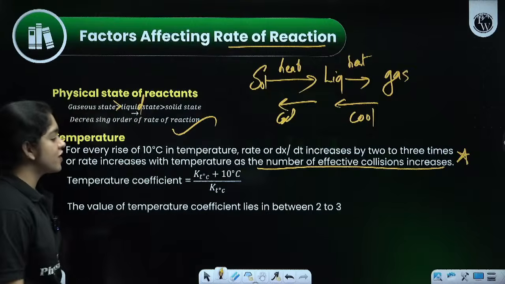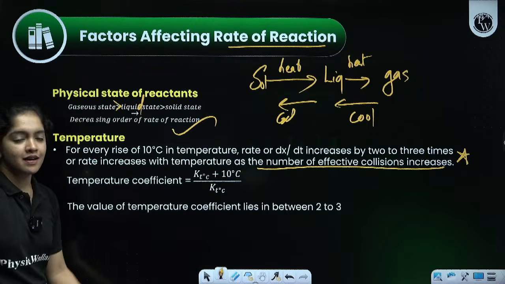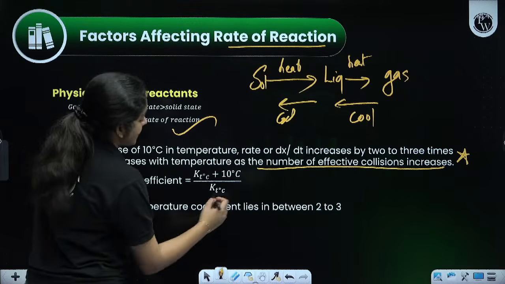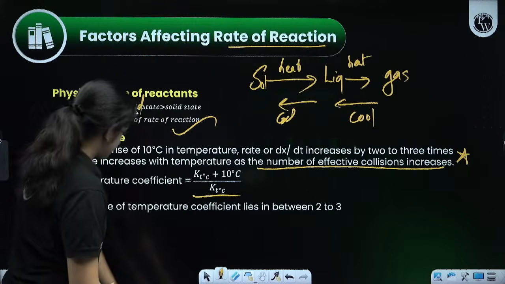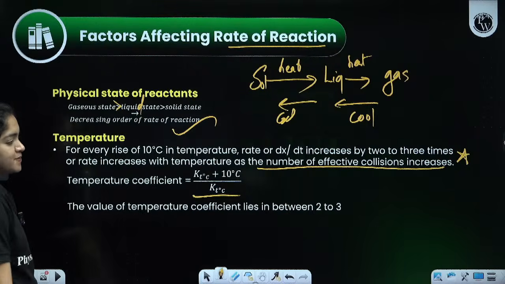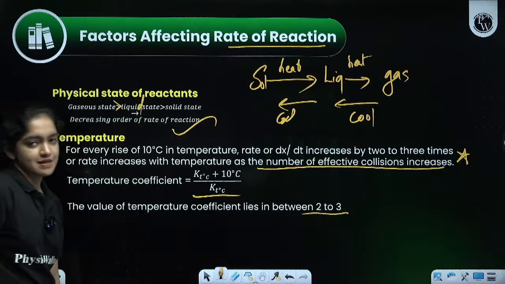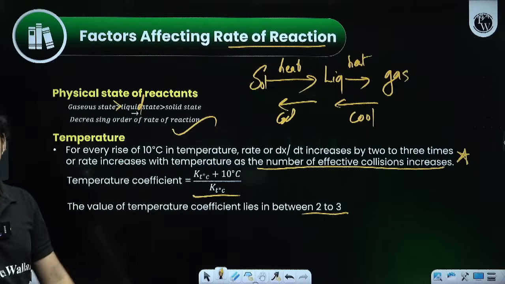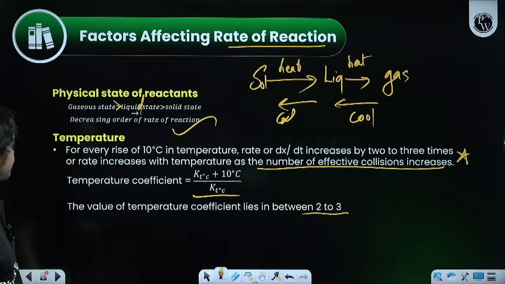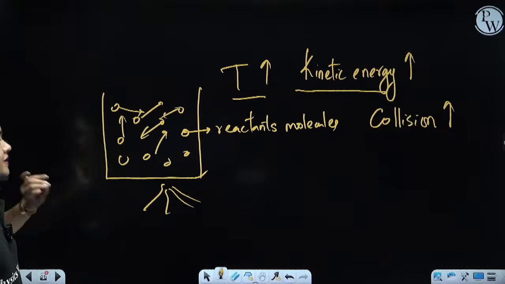So, the temperature coefficient can be given by the equation k at T degree Celsius plus 10 degrees Celsius divided by k at T degree Celsius. The value of the temperature coefficient lies between 2 to 3. Okay. Then next one. So this is the thing affecting the temperature.